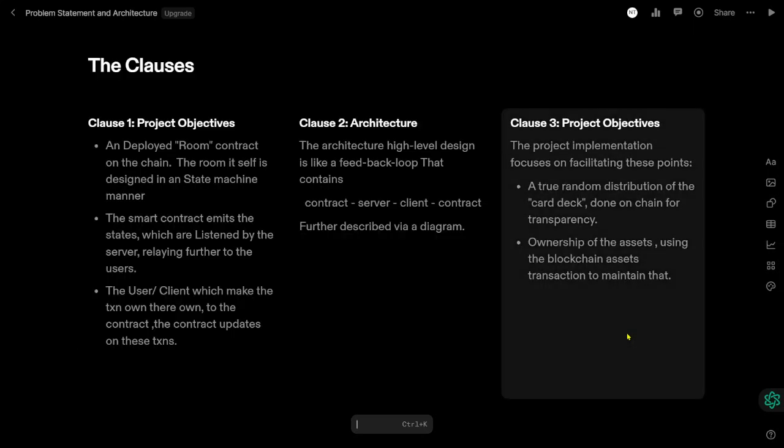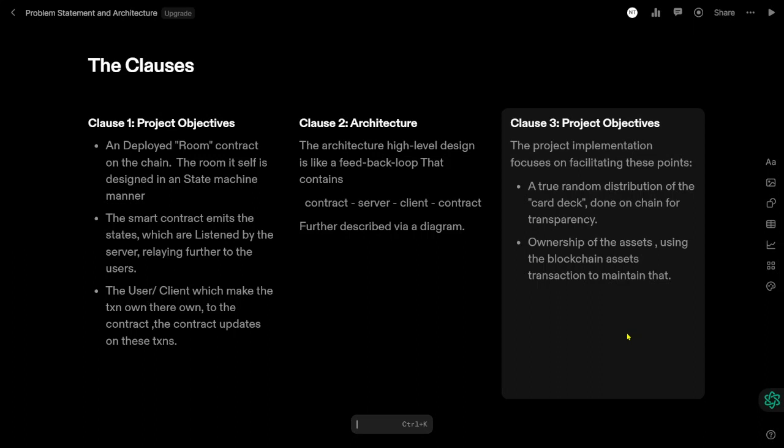What are the solutions for this? The first one is the project objective. We deploy a room, which is the contract on the chain, and the room is designed in a state machine manner. The smart contract emits the state, which is listened to by the server, relaying it further to the users. The user and client make the transactions on their own to the contract. The contract updates on these transactions.